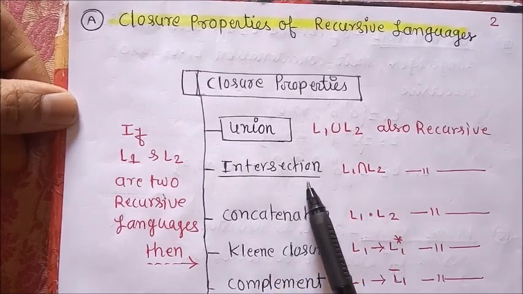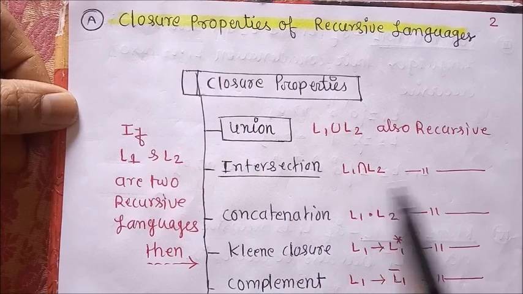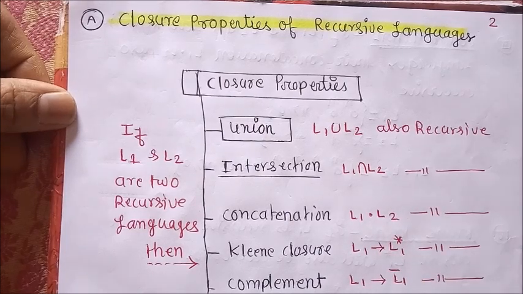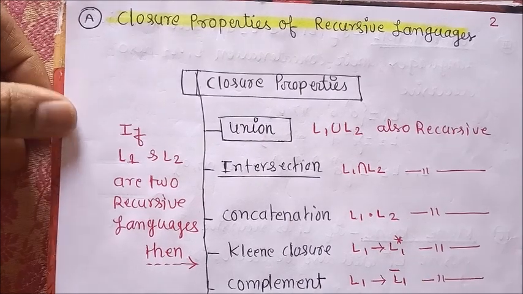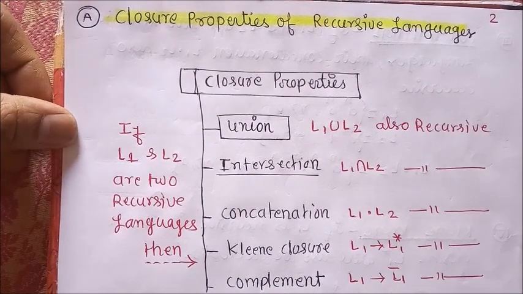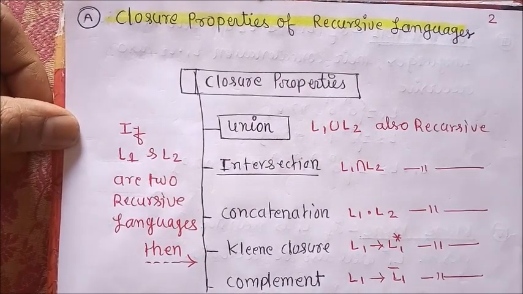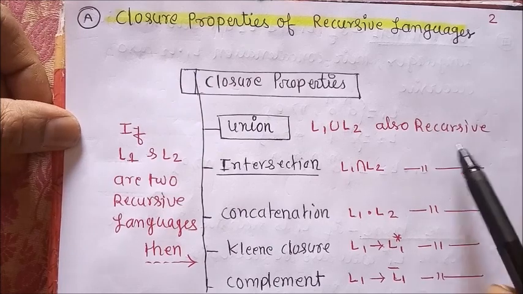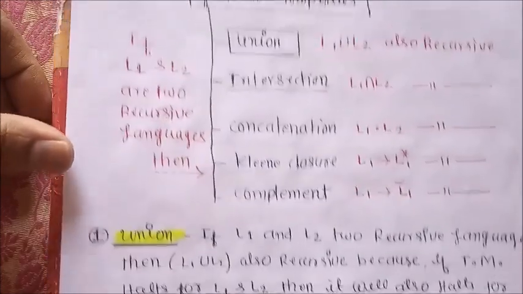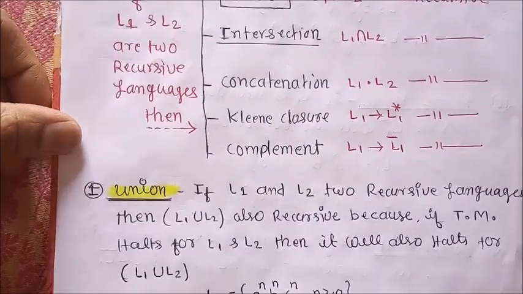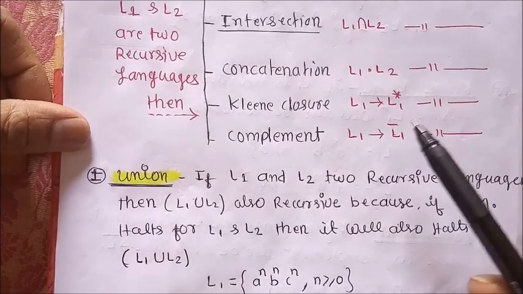In the same way, the intersection of two languages is also recursive. In the case of concatenation, two languages concatenated produce a result that is also recursive. In the case of Kleene closure, the Kleene closure generated from any recursive language also produces a recursive language.